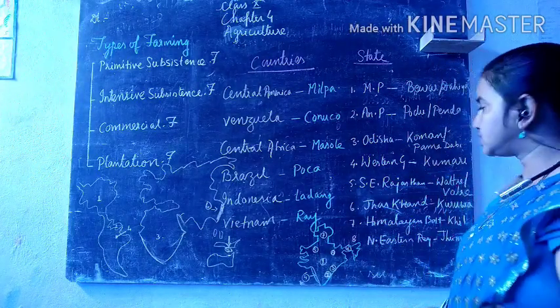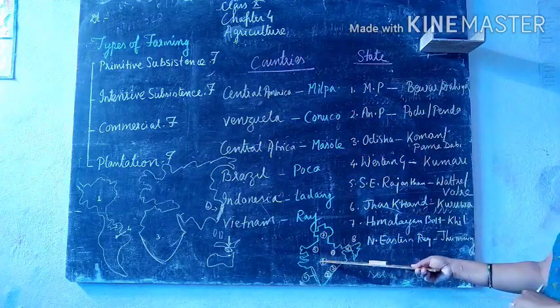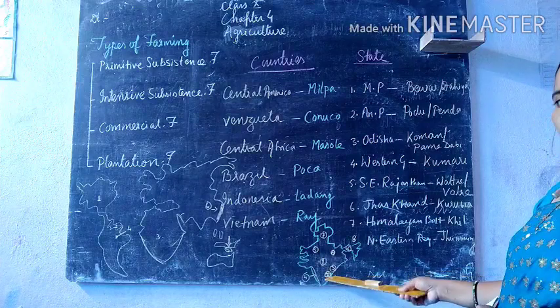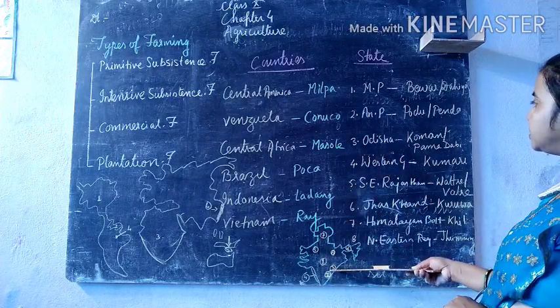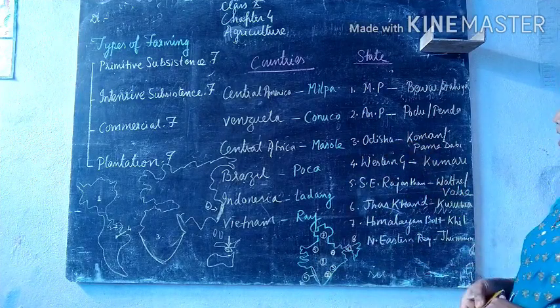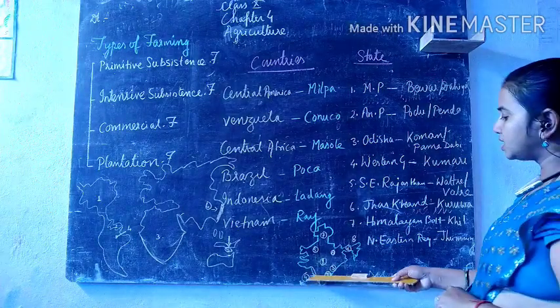I have also plotted this on the map. See, Madhya Pradesh is here, in the central part. Then Andhra Pradesh is down here, where it is known as Podu. Orissa is here at the edge, in the coastal region, where it is known as Poman or Pamadavi. In the Western Ghats it is known as Kumari.